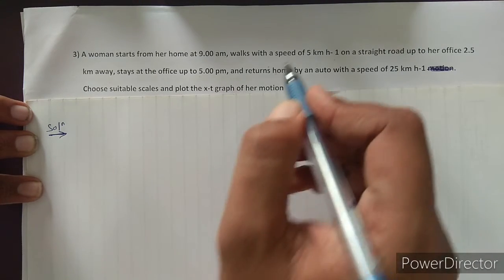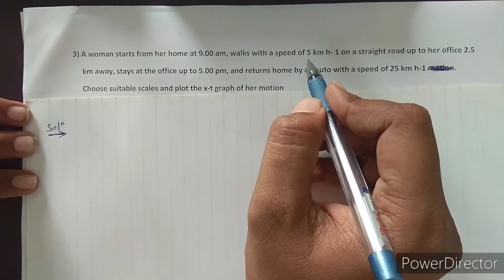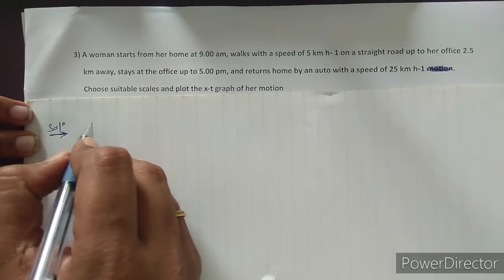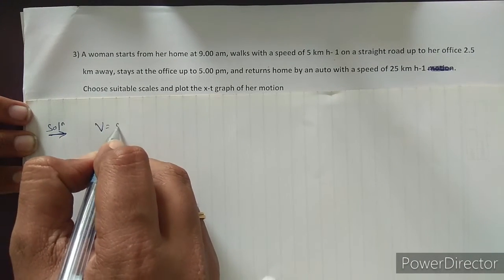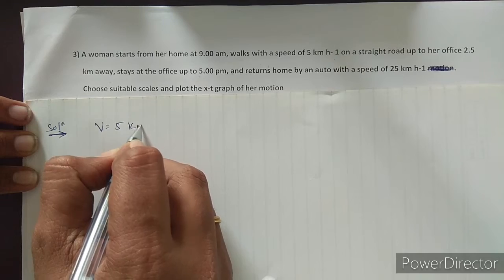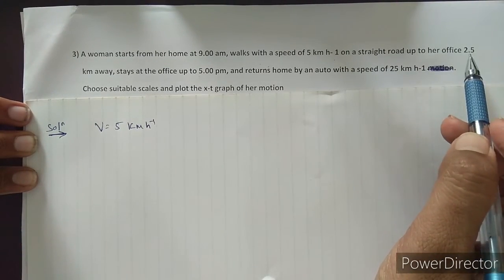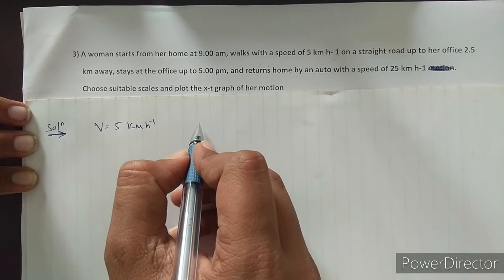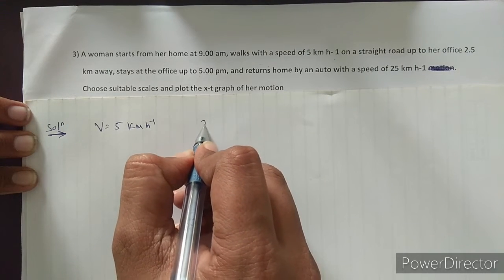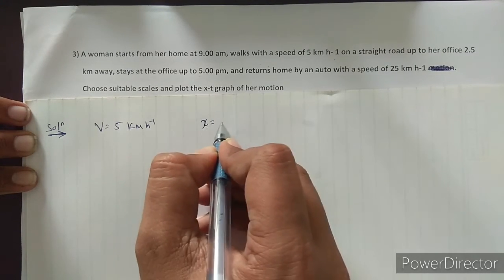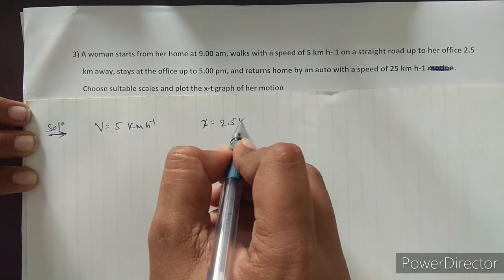Okay, see here, the speed of the woman is given, so v is equal to 5 km per hour, and the distance between the office and the home is given, so x is equal to 2.5 km.